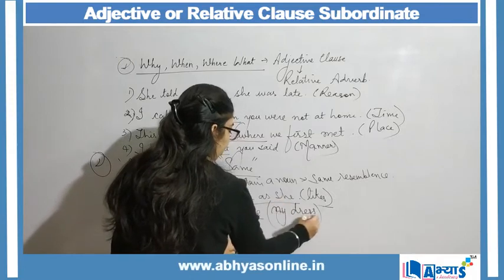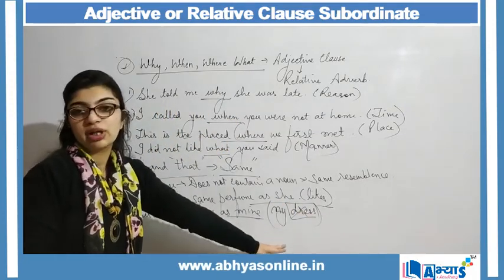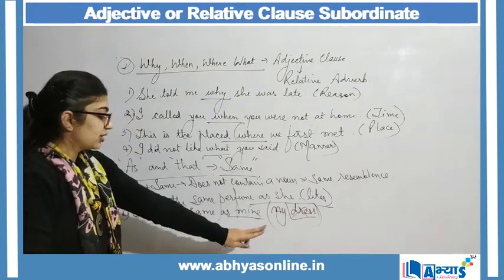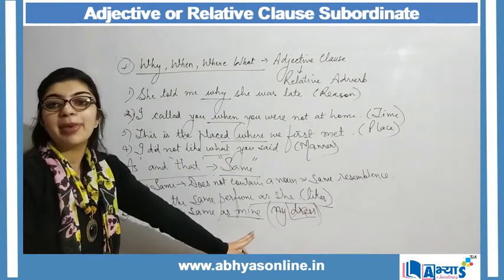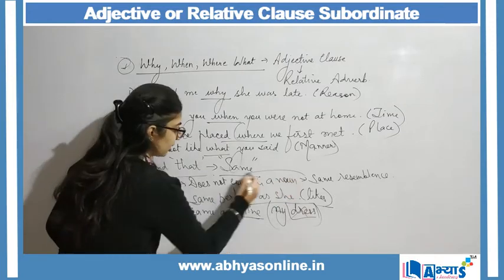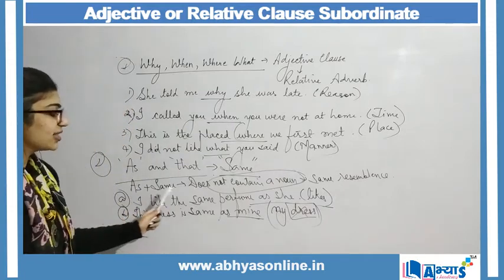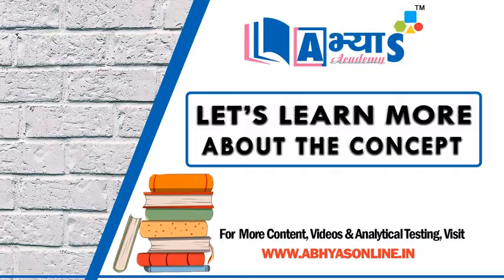I am not repeating the noun. Instead, I am writing mine. So as same as mine, over here it says that it does not contain a noun. When we are using as plus same, there is no noun which is being repeated in the sentence, right?